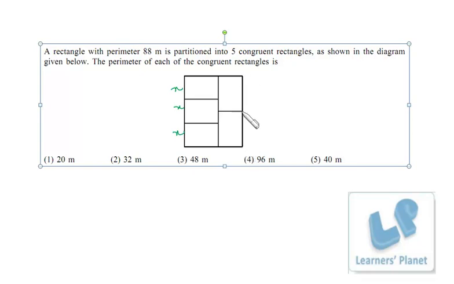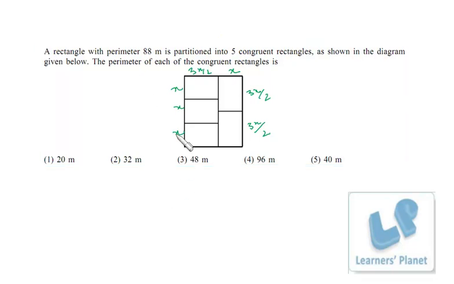So these two parts are equal. So it must be 3x by 2 and it must be 3x by 2, right? Now this length must also be 3x by 2, and this length must be x, because this length is equal to this length. Now the problem becomes very simple. This length plus this length is 44, that we have already calculated. So 3x, 4x and 1.5x, right? So 4 plus 1.5, that's 5.5x. So 5.5x is equal to 44.